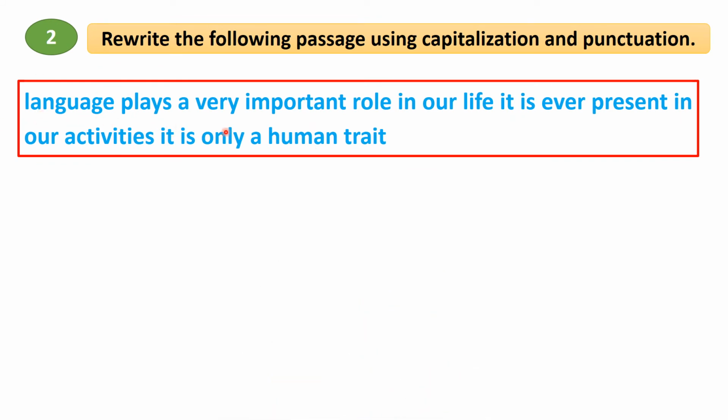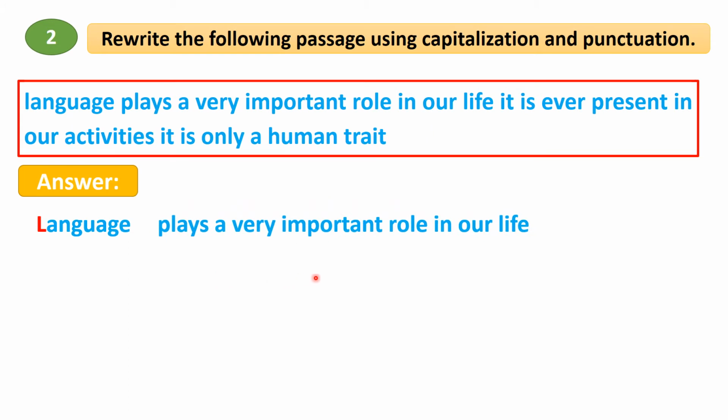Language plays a very important role in our life. It is ever present in our activities. It is only a human trait. So this is also a simple passage with three sentences. The sentence starts with language, and Language will be with capital letter L. Language plays a very important role in our life, so it will end with a full stop as it is an assertive sentence.